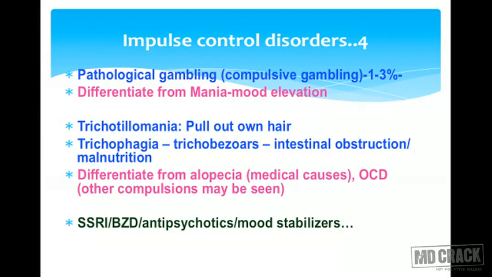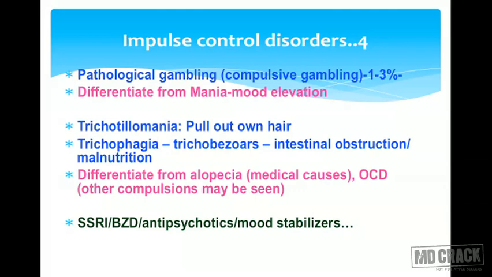Trichotillomania is pulling out one's own hair. Another one is trichophagia, that's eating the hair which you have pulled out. This leads to trichobezoars, which might lead to intestinal obstruction and malnutrition. Now, when the patient has this loss of hair, you need to differentiate it from alopecia and you need to rule out the medical causes.